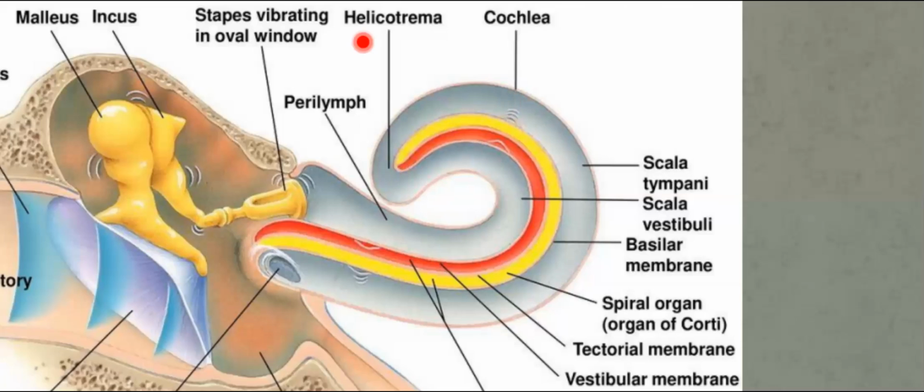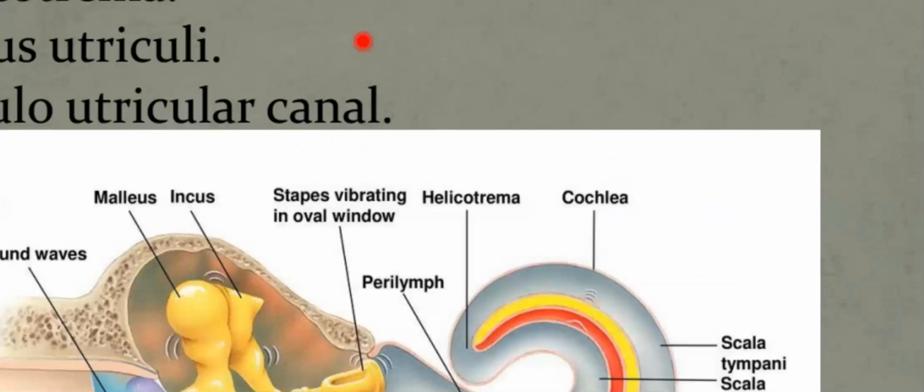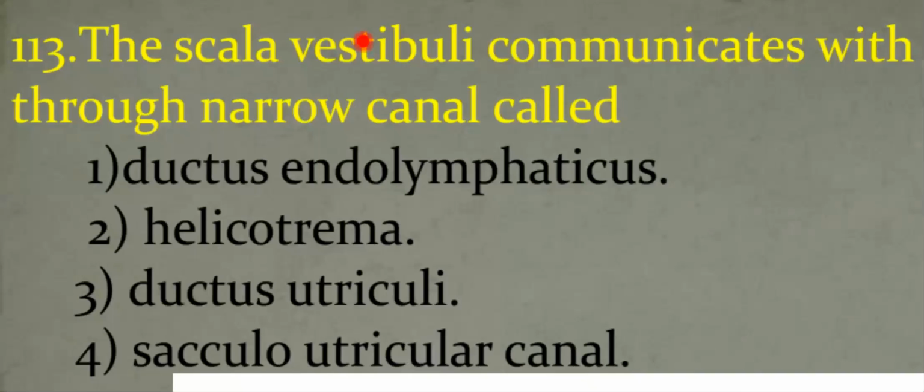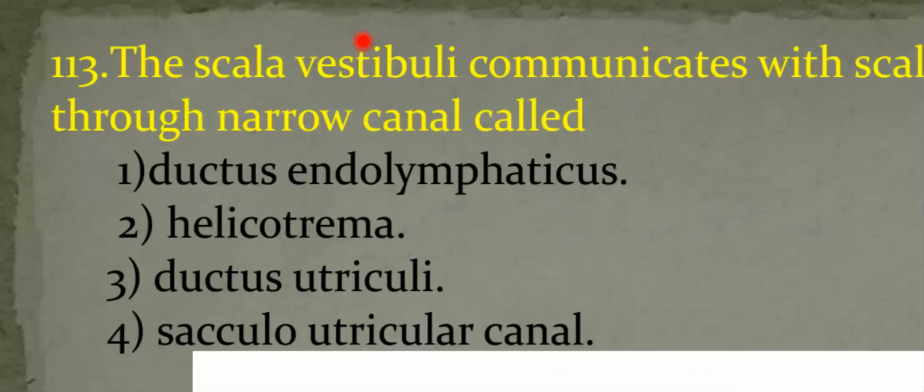At the apex region, the scala vestibuli is connected with the scala tympani through a narrow duct called the helicotrema. Let us see the question. The scala vestibuli communicates with the scala tympani through a narrow canal called helicotrema. The second option is the answer.